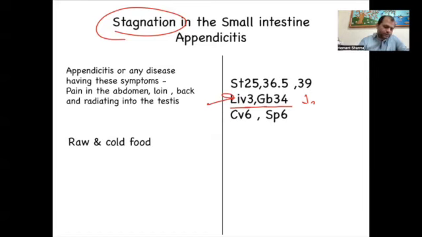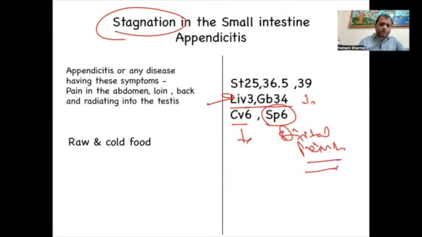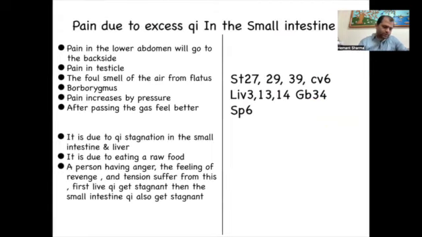So we have taken this, then CV6 is the point of chi we'll sedate, spleen 6 is the distal point of the lower abdomen. Here, if you focus, we have taken one special point, that is stomach 36.5. In this protocol, stagnation of the small intestine causing appendicitis, and the previous protocol, there is not much difference.